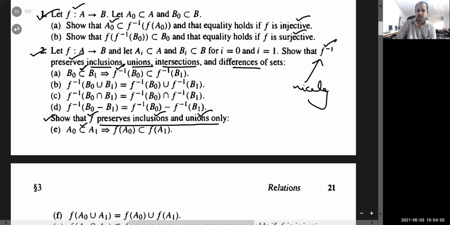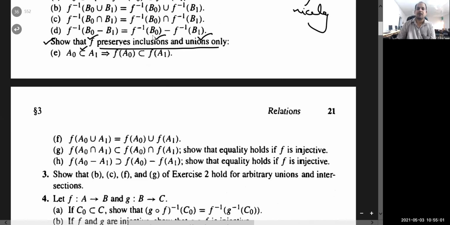If A naught is a subset of A1, then F of A naught will also be a subset of F of A1. It also behaves nicely on union: F of A naught union A1 equals F of A naught union F of A1. But in case of intersection, direct images do not behave nicely. You will not always get the equality sign. F of A naught intersection A1 will be a subset of F of A naught intersection F of A1. You may get equality here, or it may be a proper subset.